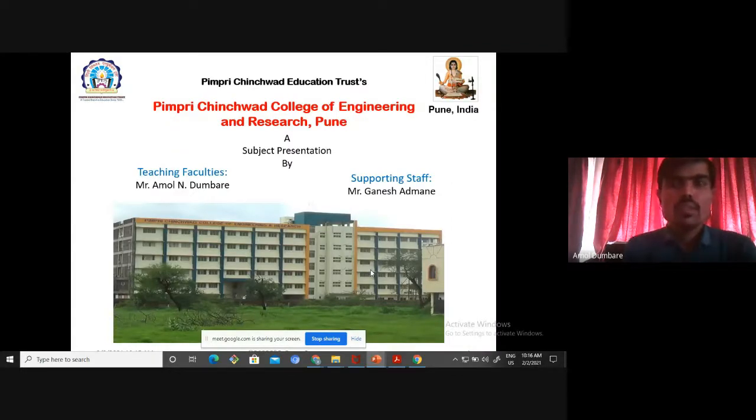So myself, as already told, Amol Dumbre, and for this lab, one subject lab is there, the programming lab. For that, the supporting staff is Mr. Ganesh Admane sir. He will provide you all the software regarding programming that you require in the lab. The setup regarding the programming subject, all things will be provided by Ganesh Admane sir.